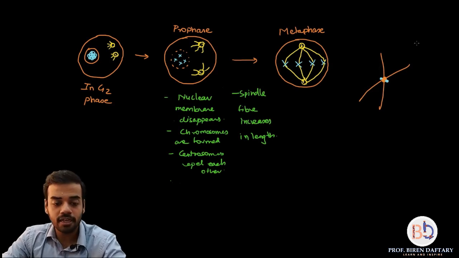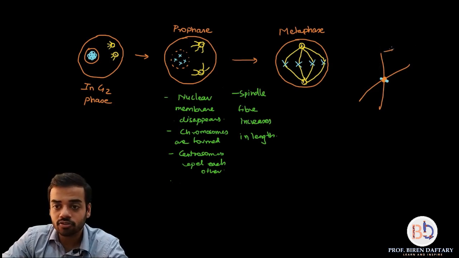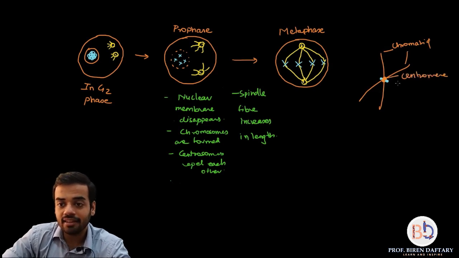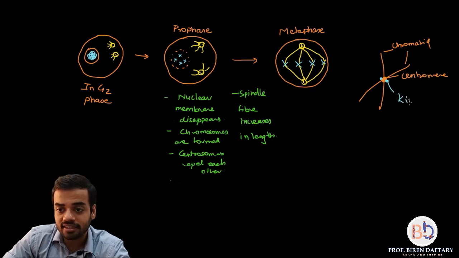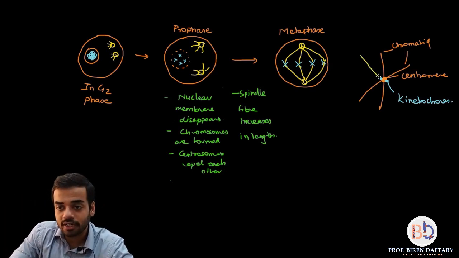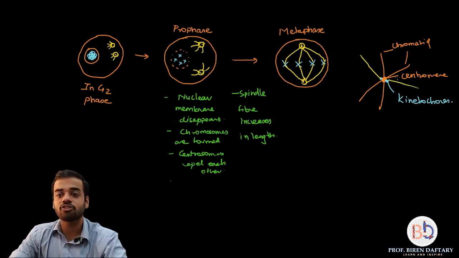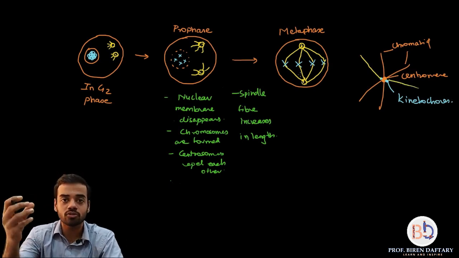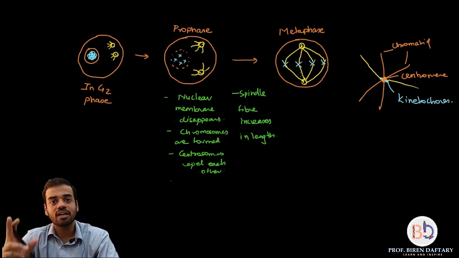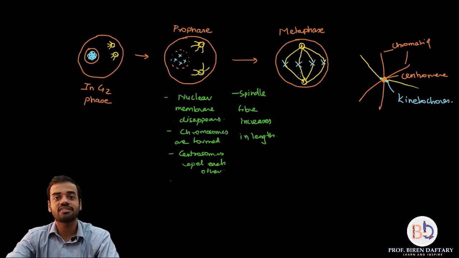Okay, so let me label the parts. This one entire part is called the chromatid, correct. Again, this entire part is the chromatid. This central part is the centromere, correct. And these proteins which are attached are called kinetochores. So kinetochores are proteins which act like glue. So what is going to happen is one spindle fiber will attach to one kinetochore, the other spindle fiber will attach to the other kinetochore, and that is how the kinetochores help in attachment of the chromosome to the spindle fibers. Is this clear? So kinetochores are present on either side of the centromere.